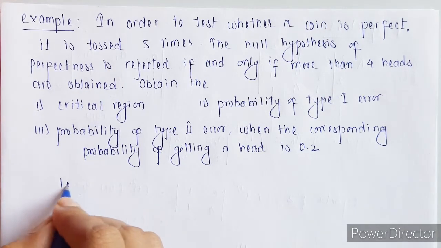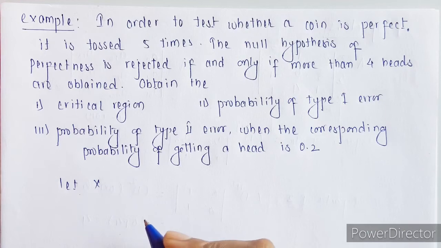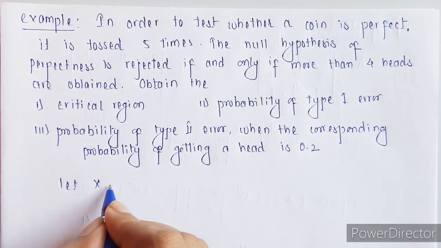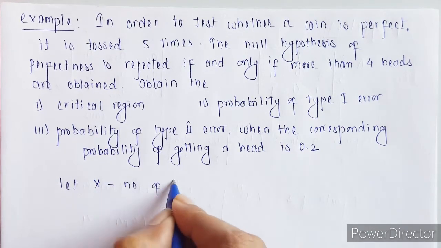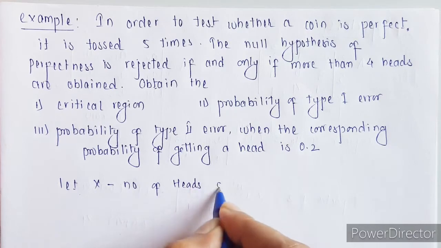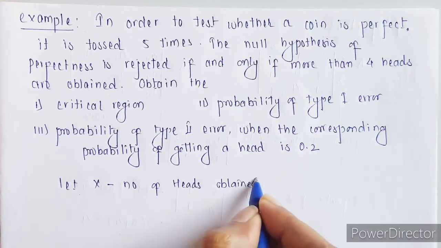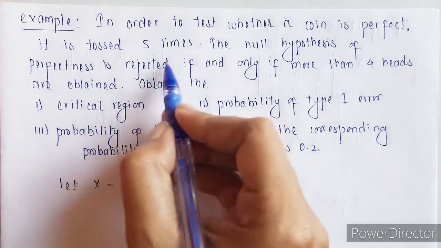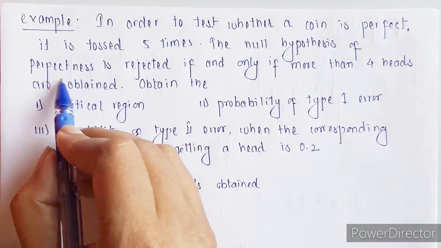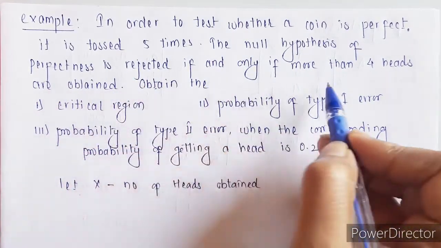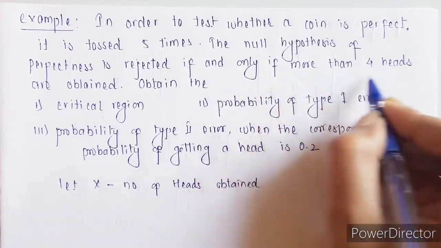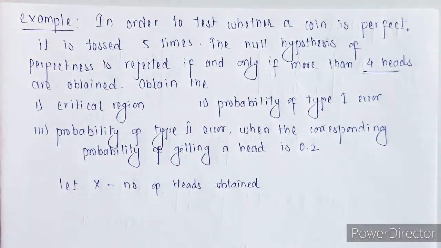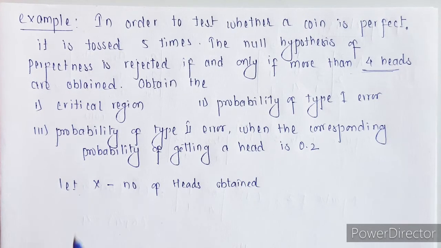So let me take variable x as the number of hits obtained. And we are going to reject it if we are getting more than 4 hits. Right? The null hypothesis of perfectness is rejected only if more than 4 hits are obtained. So if we are obtaining more than 4 hits, then we are going to reject the null hypothesis.